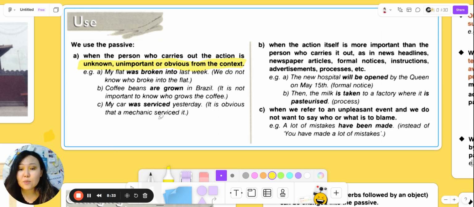Next one. Coffee beans are grown in Brazil. It is not important to know who grows the coffee. So we just need the fact: coffee beans are grown in Brazil. My car was serviced yesterday, so it's obvious that a mechanic serviced it, like, did some repairs. So in these cases, you can use the passive voice.